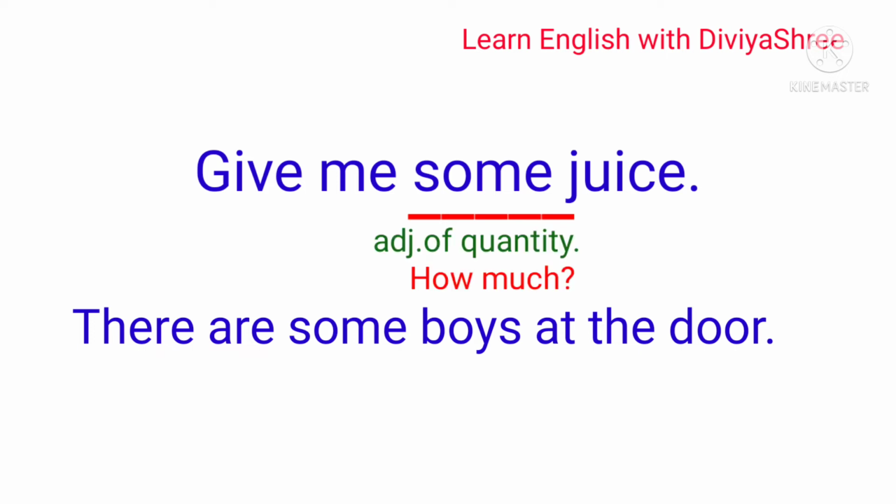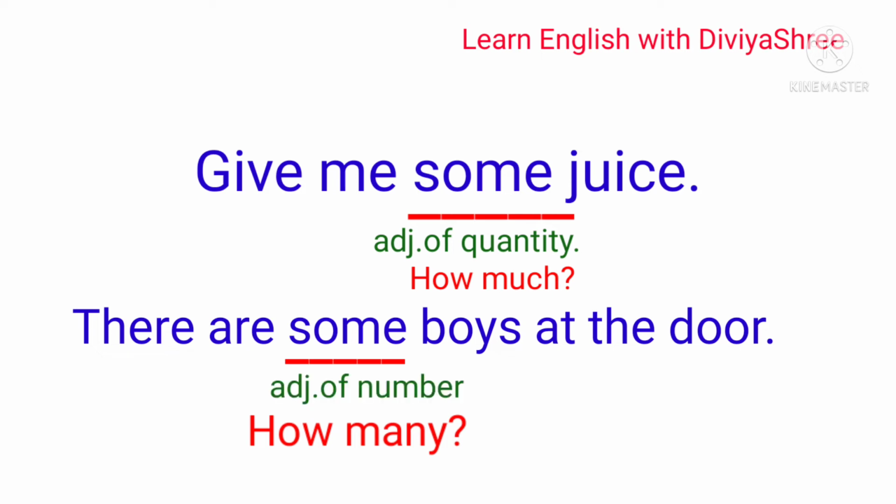In the second sentence, there are some boys at the door. Some answers the question, how many boys? Therefore, some is an adjective of number. So the same adjective may be called an adjective of quantity or an adjective of number.